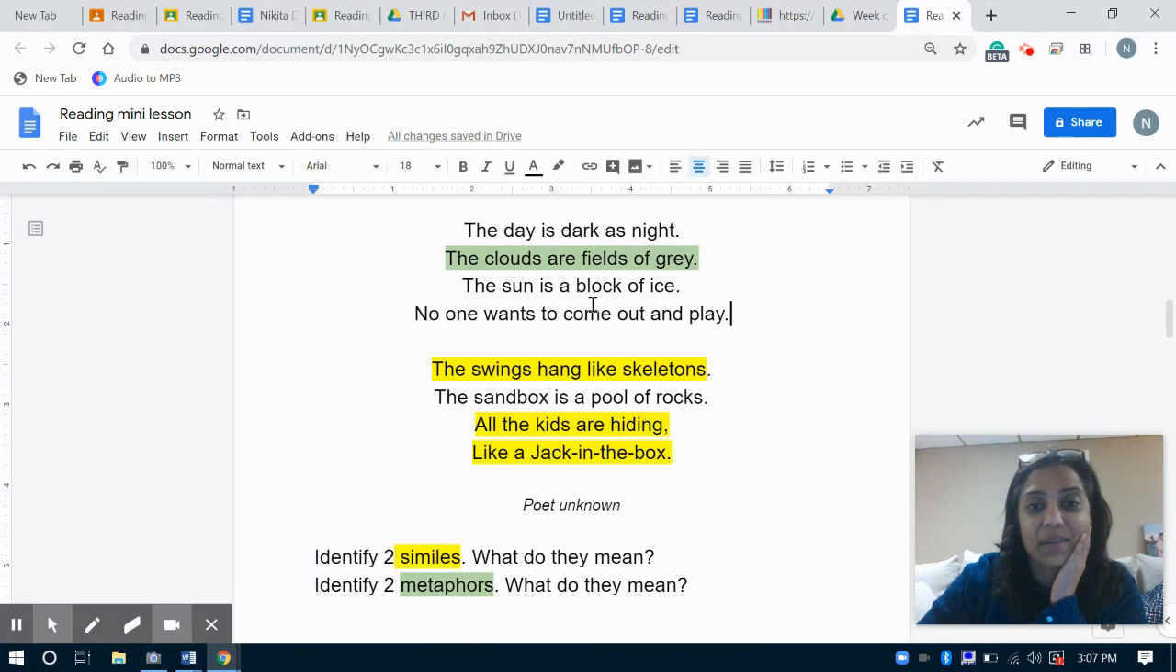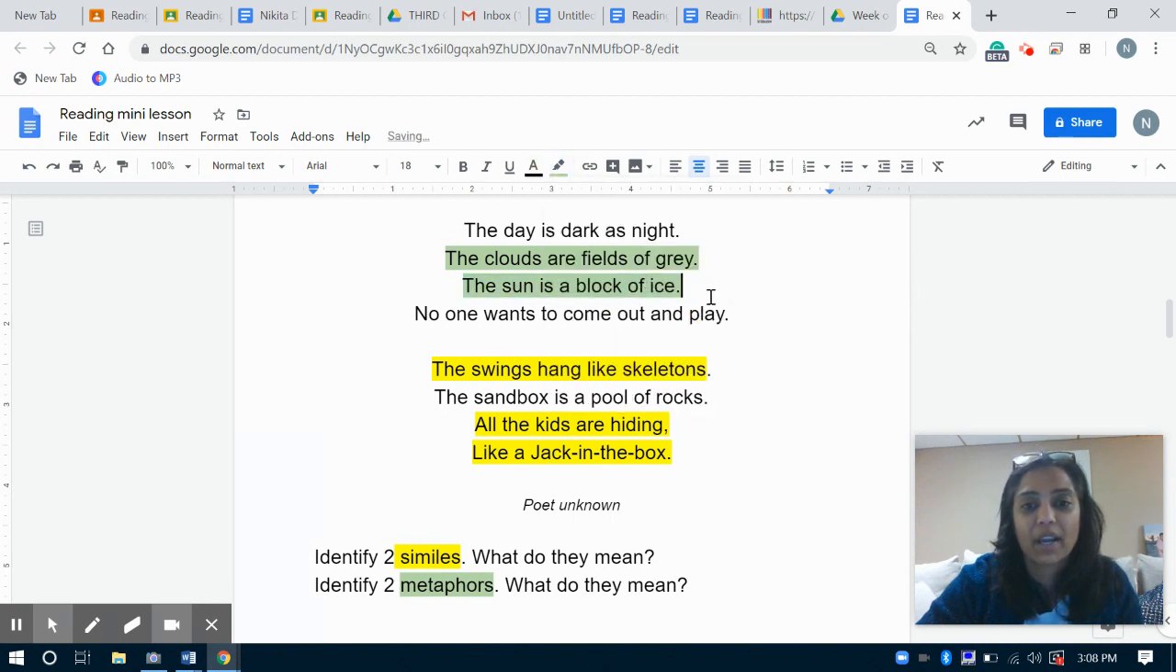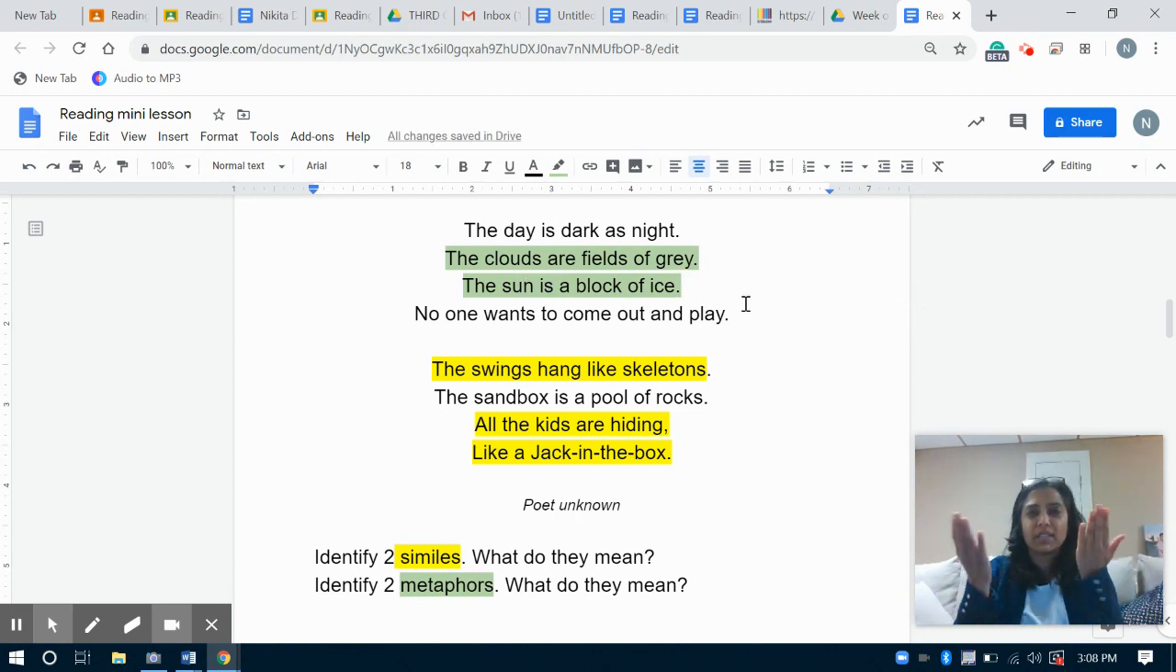What's another metaphor here? The sun is a block of ice. Here's another example of a metaphor. Okay. So sun and ice, we might think there might be complete opposites, right? One is really hot, one's really cold. How do they connect it? A block of ice. Maybe the size of it, how big it is, right? And feeling that it's so massive, the sun is a block of ice.